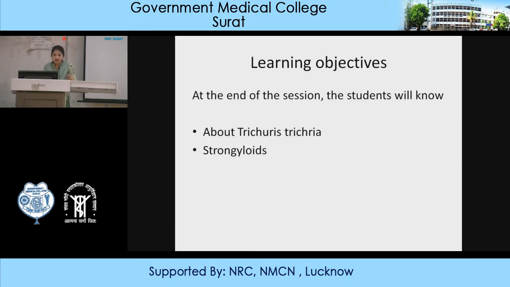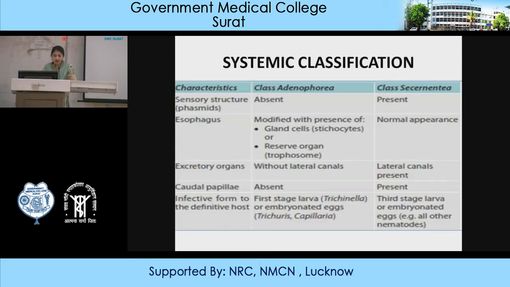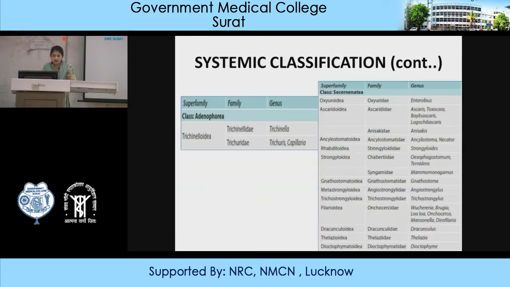At the end of this lecture, the student will know about the Trichuris trichiura and Strongyloides. These both are intestinal parasites. This is the systemic classification of these nematodes, and it continues here. There are so many points of differentiation, and they have a family and the genus.